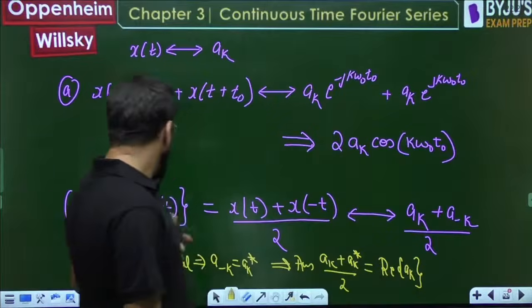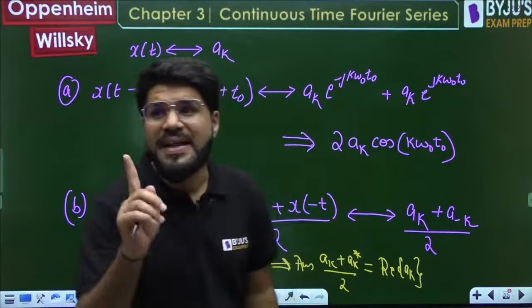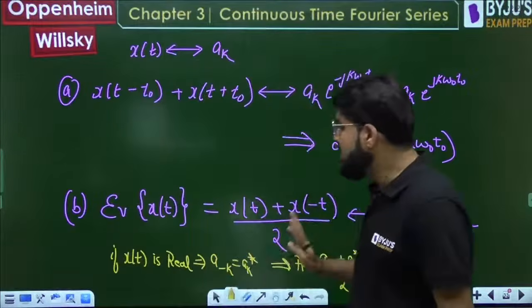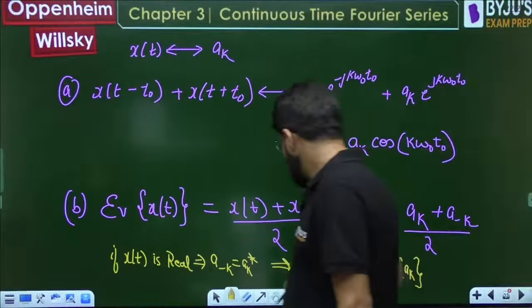So the even part of xt can have the Fourier series coefficient real part of ak, but that is for a real signal. Here real is not stated, so this has to be the general answer.